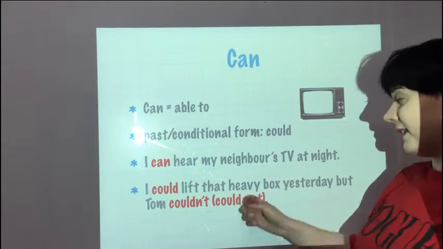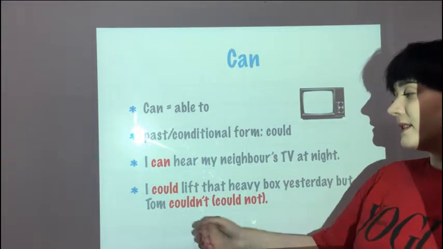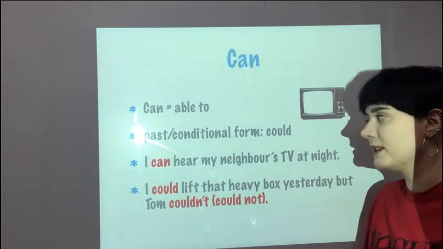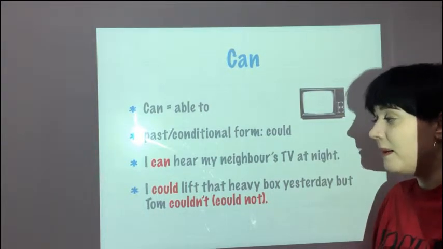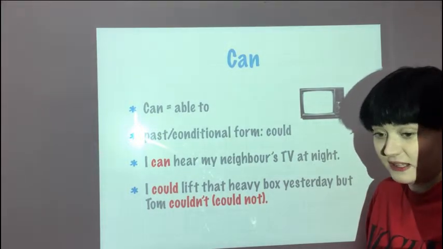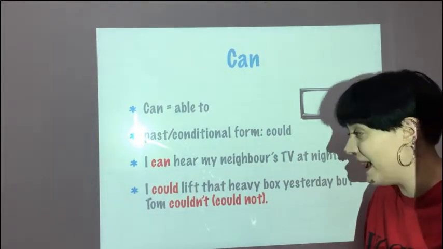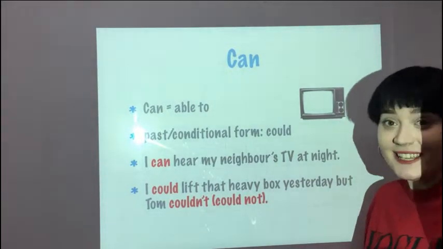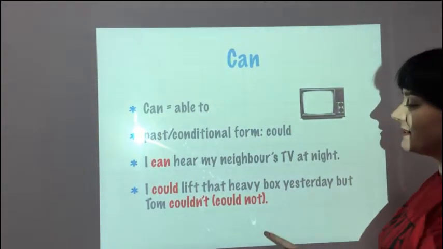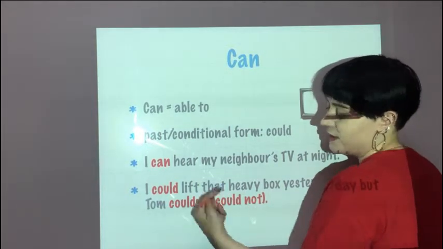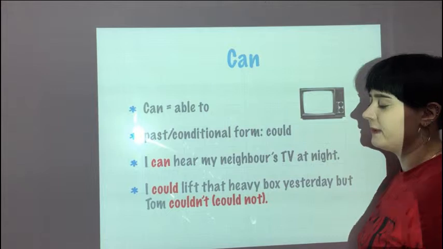Then, I could lift that heavy box yesterday, but Tom couldn't. So here we have the past plus conditional. He could not, but I could. I was as strong as Hulk or Superman, so I could lift this box, but Tom is not, so he couldn't. And as you can see, couldn't is the short form of could not. So as always, apostrophe and then T.